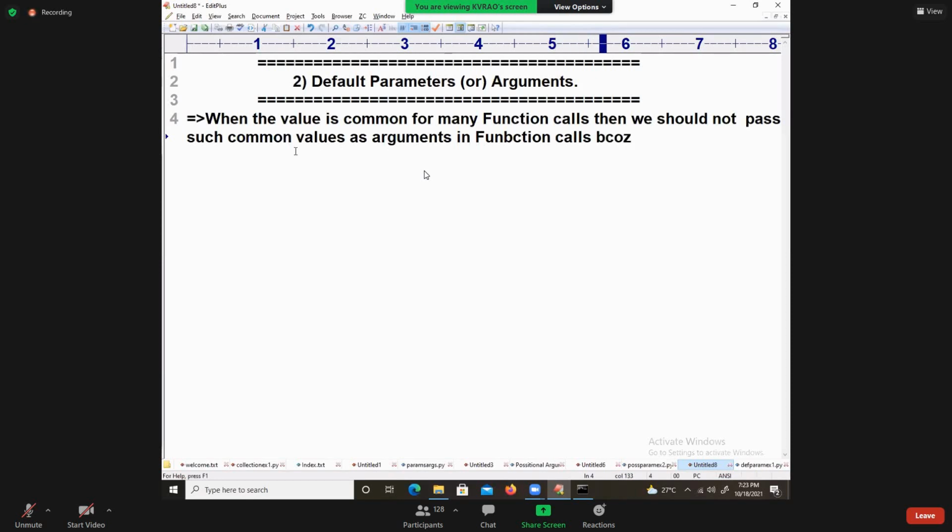What happens if we pass them? Because PVM transfers those values every time when the function is called.